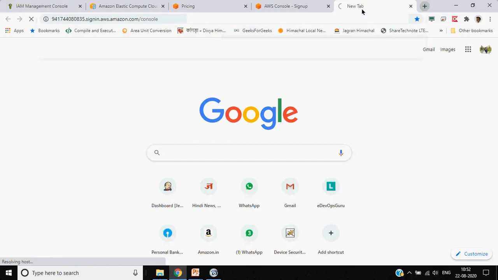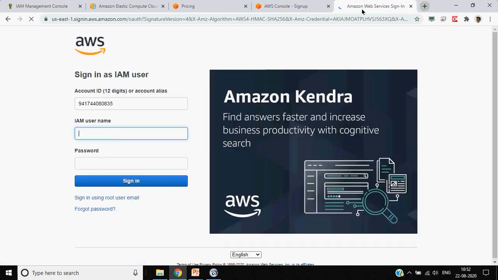If I use this link, I will be asked to log in. If you see, here is my account ID, and if I had created multiple users, they could directly just enter their username and password and log in.